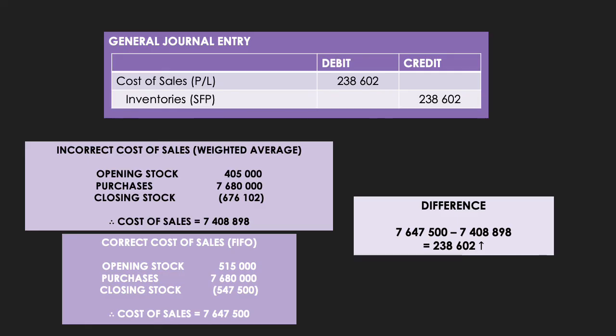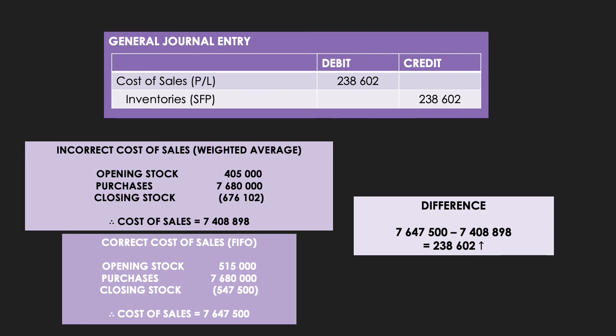If we have higher cost of sales, we have lower profit, which means lower retained earnings. But we are working in the year ended 30 September 2015, so we can go and make the correction to cost of sales directly. We know that cost of sales increases on the debit side because all the amounts accumulate on the debit side, which makes it bigger.